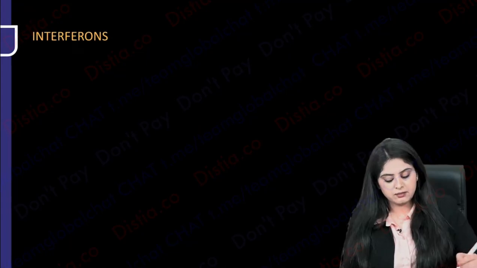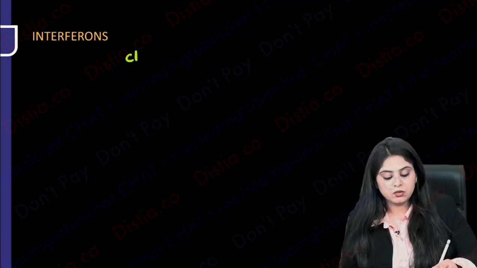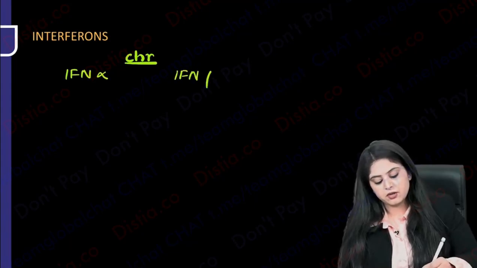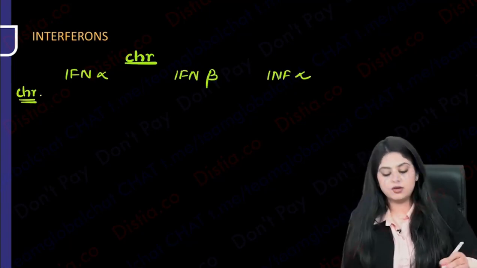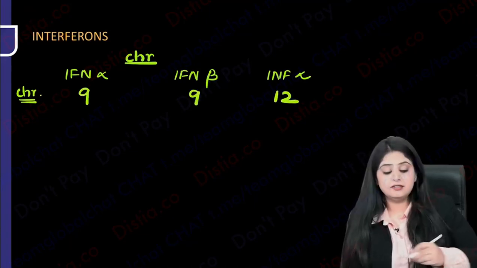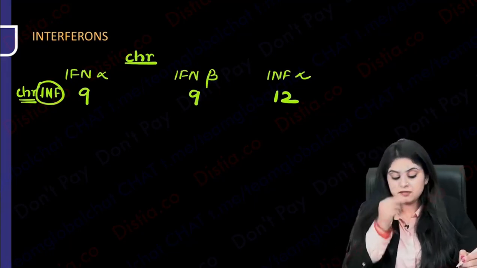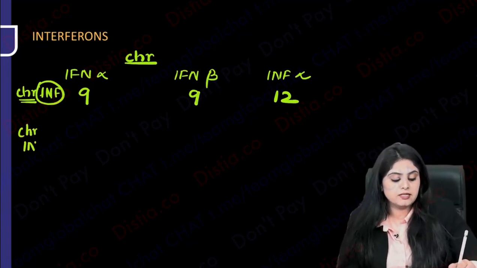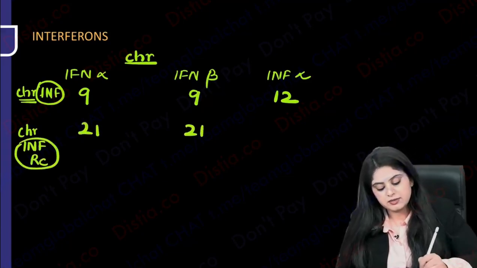Now if you ask whether this is something I'm telling you only from the point of view of INICET? If you ask me the chromosomes for the formation of interferon alpha, interferon beta and interferon gamma, the chromosomes are going to be 9, 9, 12. These are the chromosomes for the interferons. But all these interferons will go and act on some receptor also. So what are the chromosomes for interferon receptors on which they act? That is 21, 21 and 6.